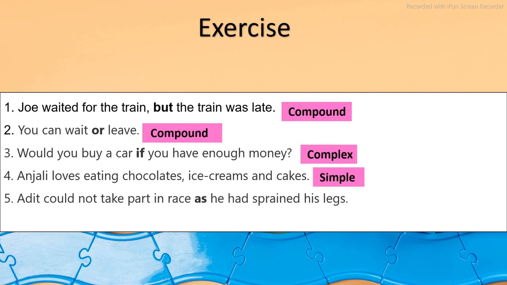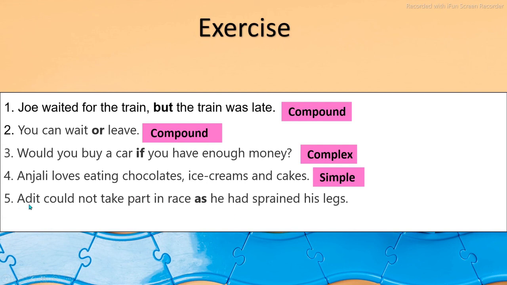And the last one is, Adit could not take part in race as he had sprained his legs. So here if we just remove this much part and speak to someone as he had sprained his legs, can anyone understand it? No. It needs some reference. It has to be dependent on some other clause to make its sense clear.